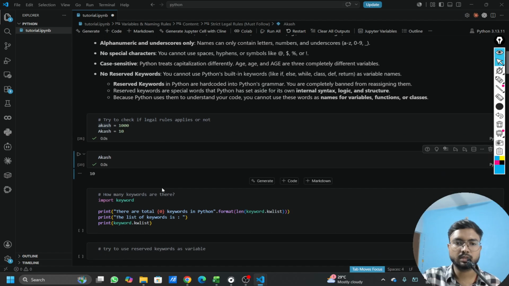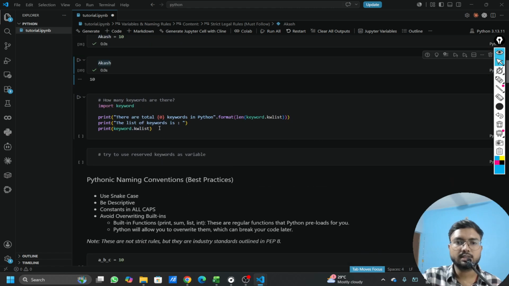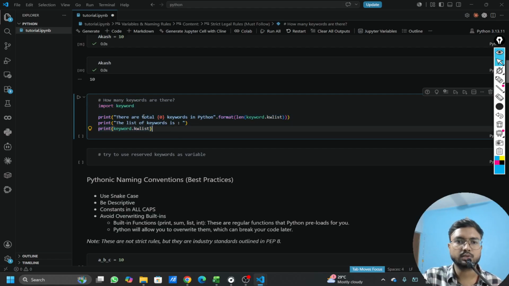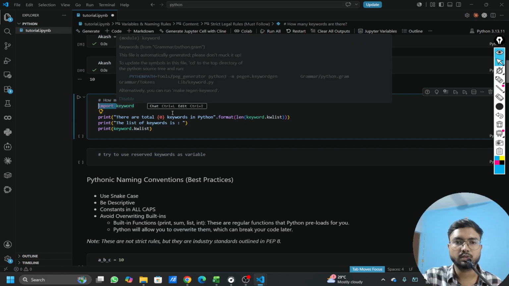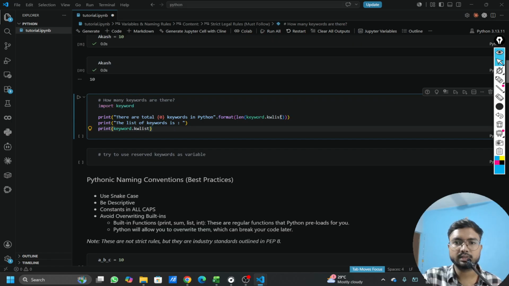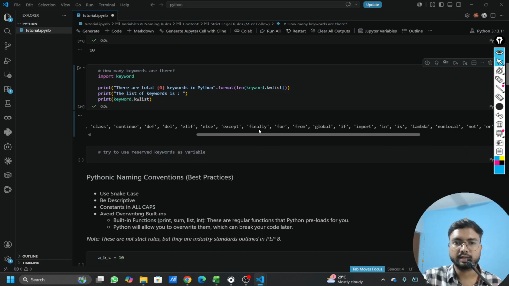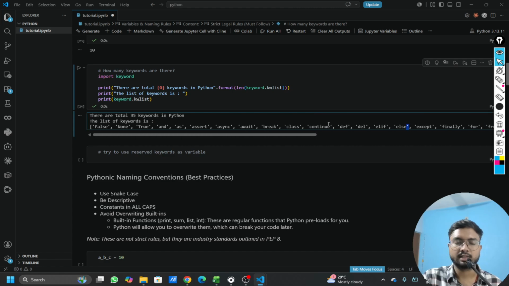Now let's go through the keywords. This is the code to get the list of all the Python keywords. We are importing the keyword library or module of Python, and then we are using the kwlist of that library, checking the count of all the keywords, and we'll also print it. Let's try to run this. You can see this is the list of all the keywords, around 35 keywords in Python. And as we have already seen, def, del, else, if, in, these are all keywords.